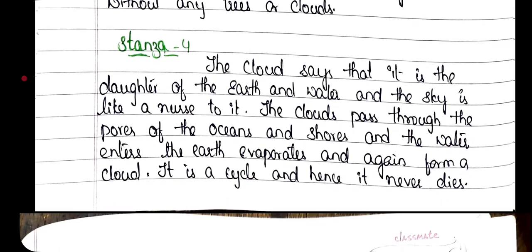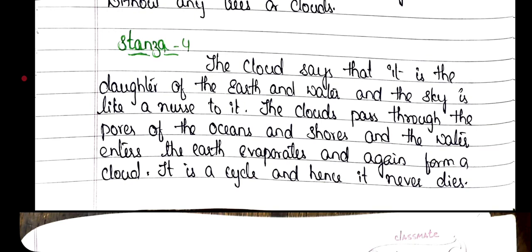Stanza 4. The cloud says that it is the daughter of the earth and water, and the sky is like a nurse to it. The clouds pass through the pores of the oceans and soar, and the water enters the earth, evaporates, and again forms a cloud. It is a cycle and hence it never dies.